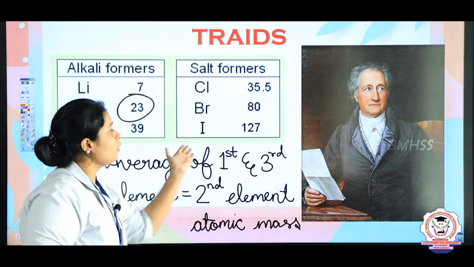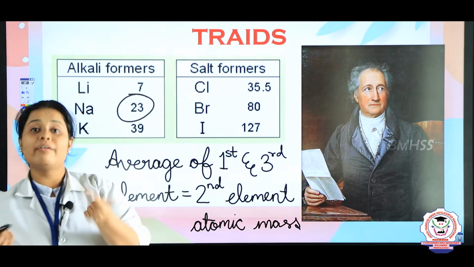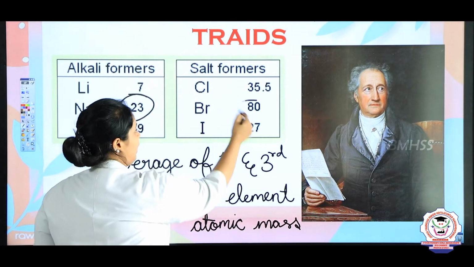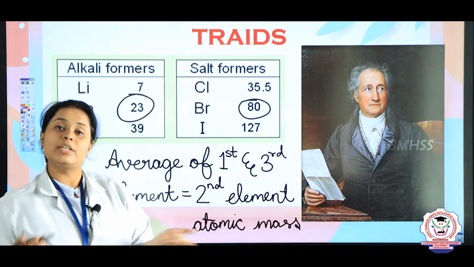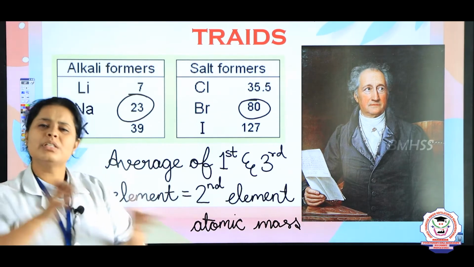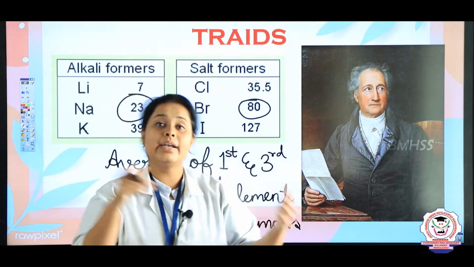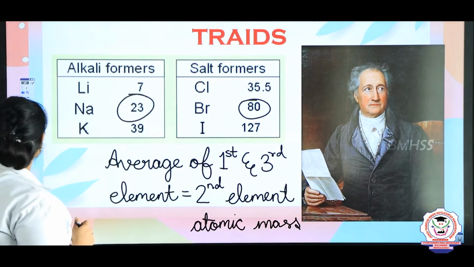when he took the chlorine atomic mass and the iodine atomic mass and took the average of it, he got 80 as the value, and 80 was the atomic mass of bromine. So this is the way he arranged the elements.